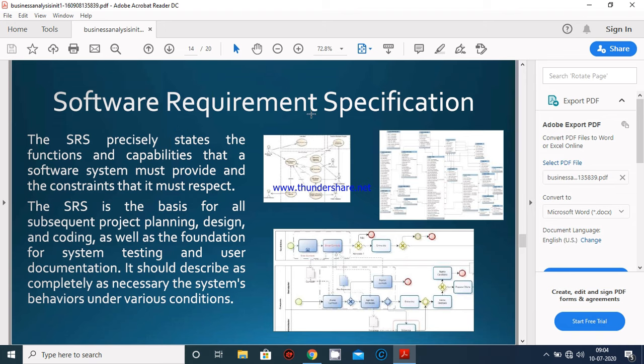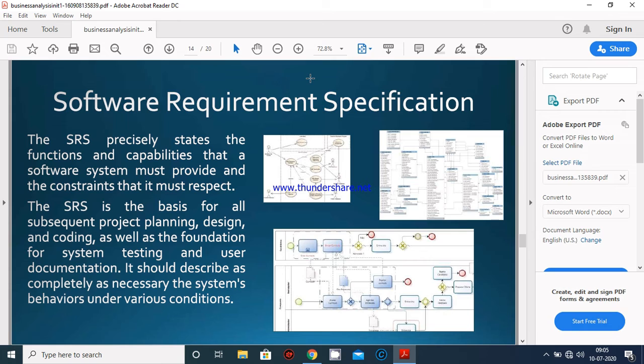The SRS precisely states the functions and capabilities that the software system must provide and the constraints that it must respect. The SRS is the basis for all subsequent project planning, design and coding, as well as the foundation for system testing and user documentation. It should describe as completely as necessary the system's behaviors under various conditions.